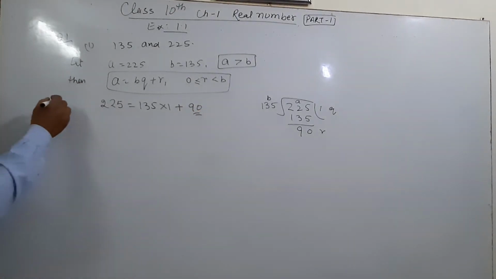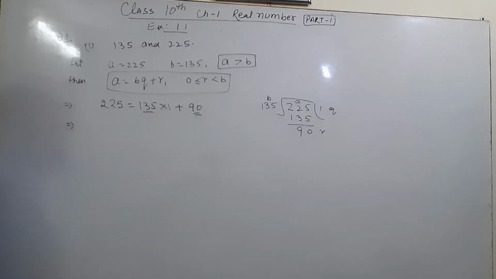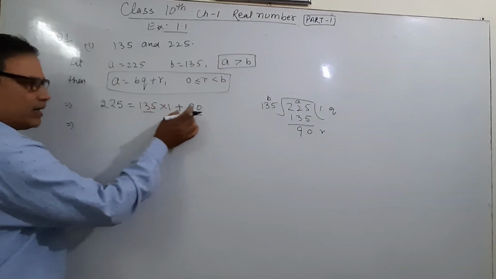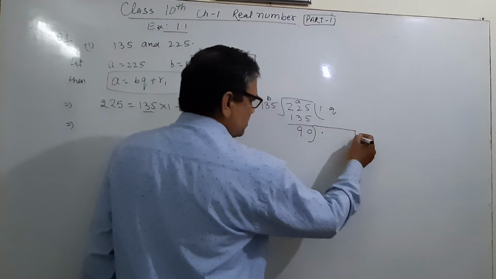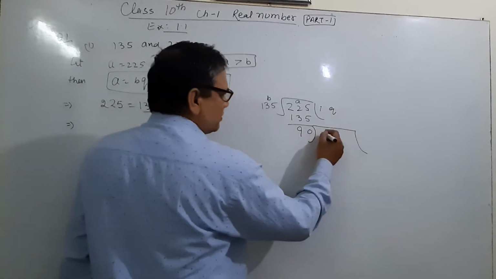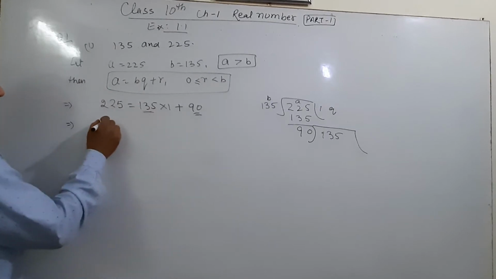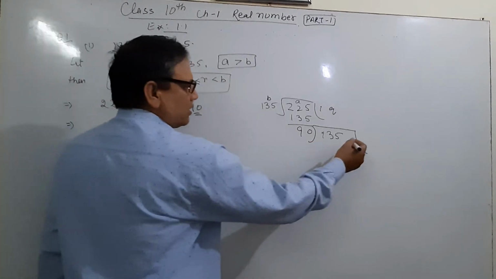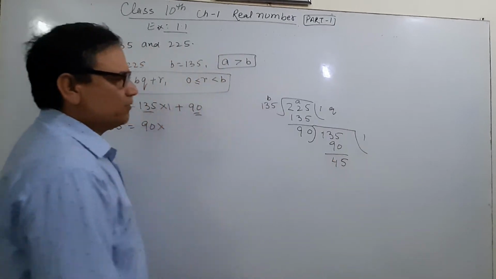It means we have to write the next step. Now this B will be the dividend for the next step, and this 90 will be the divisor. So 90 is the divisor, and 135 is the dividend. Now we have to divide. It means what is the dividend? 135 is equal to 90 multiplied by 1, with 45 left.